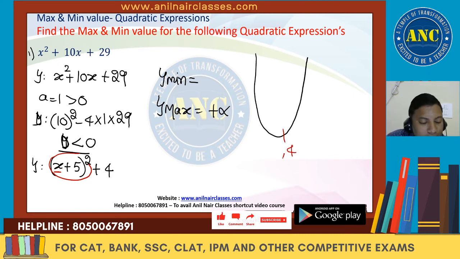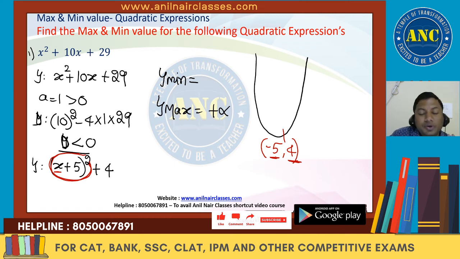When will it be 4? When this expression is equated with 0. So at x equal to minus 5, x plus 5 is 0. 0 square is 0. 0 plus 4 is 4. Y minimum will be 4 at x equal to minus 5. I hope the idea is clear.